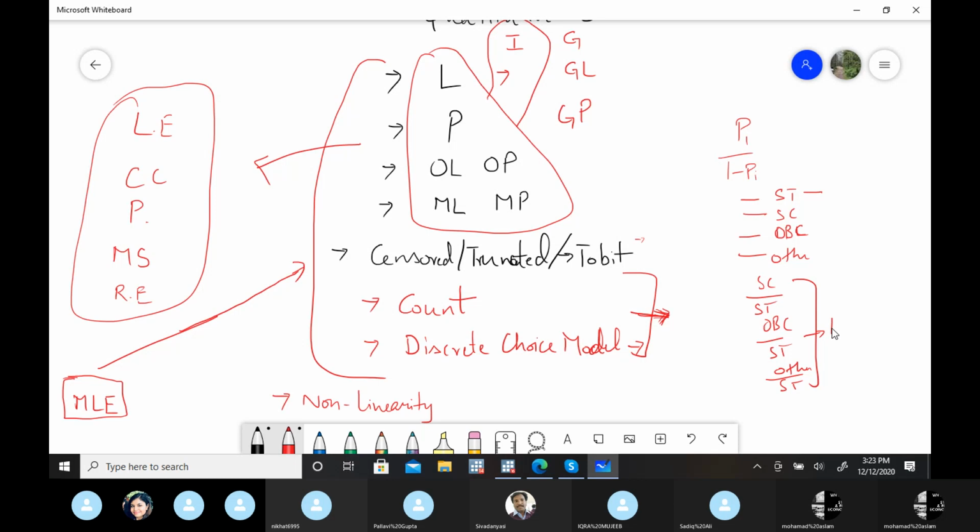These we generally study with relative risk ratios. So in multinomial logit, you can use marginal effects, or you can use relative risk ratios. It means, in comparison to that particular group, what are the probabilities or odds of being in that particular category. So for that, you can use relative risk ratios. That's the difference between the simple logit model and the multinomial logit model. So then you have to use relative risk ratios.